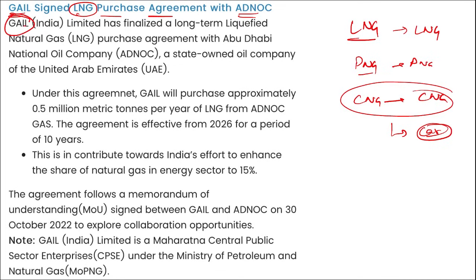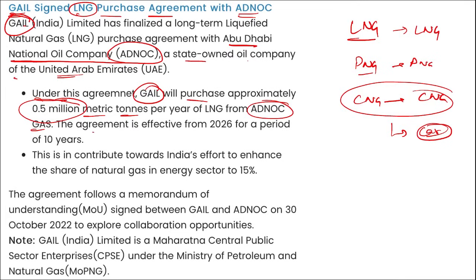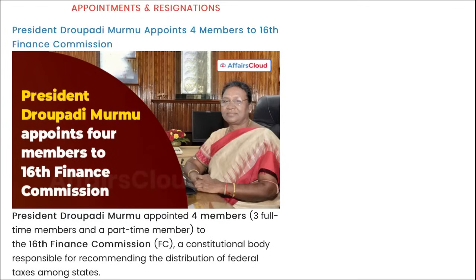So coming back, it is GAIL India Limited, or we can say GAIL. They signed an LNG purchase agreement with ADNOC, the Abu Dhabi National Oil Company, which is a state-owned oil company of the UAE. Under this agreement, GAIL will purchase approximately 0.5 million metric tons of LNG per year from ADNOC Gas, and the agreement will be effective from 2026 for a period of 10 years. This contributes towards India's effort to enhance the share of natural gas in its energy sector to 15%.